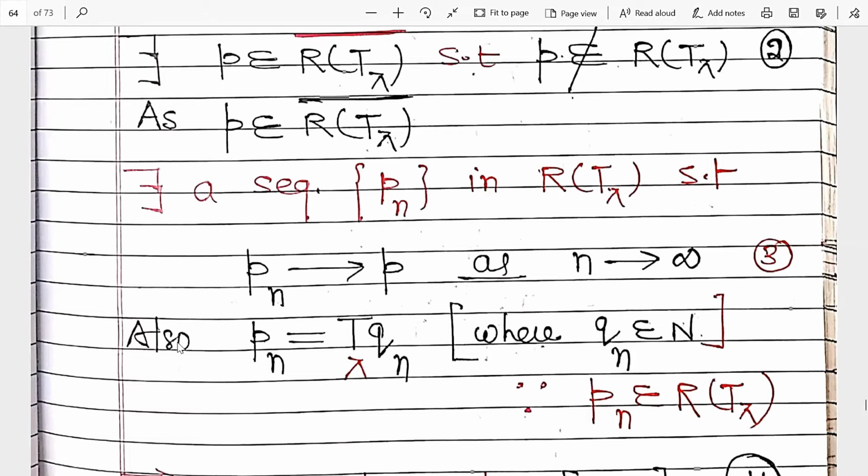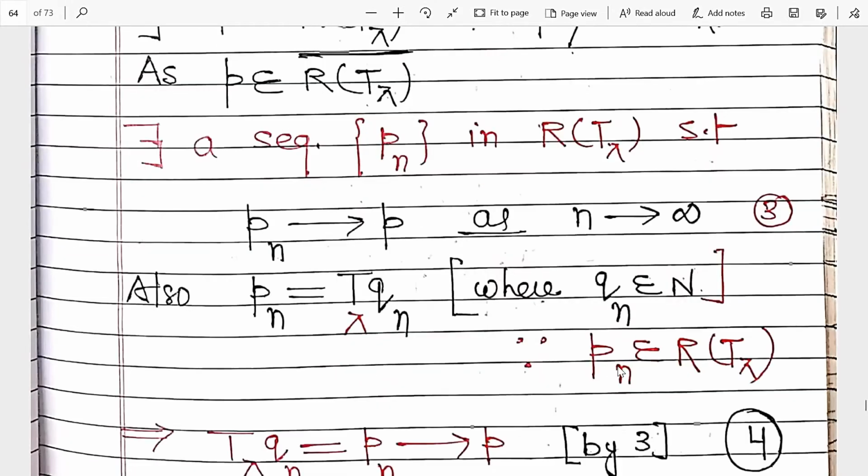Then Pn can be written as T lambda Qn, where Qn belongs to N. Why? Because P1 is the image of Q1, P2 is the image of Q2, so Pn is the image of Qn under T lambda. This is by definition.